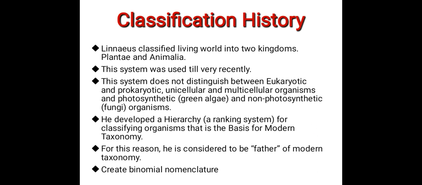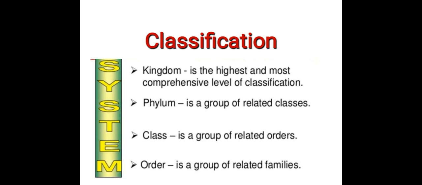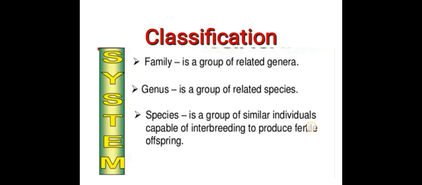Binomial nomenclature and classification. Kingdom is the largest and the most comprehensive level of classification. Phylum is a group of related classes. Class is a group of related orders. Order is a group of related families. Family is a group of related genera. Genus is a group of related species. Species is a group of similar individuals capable of interbreeding to produce fertile offspring.